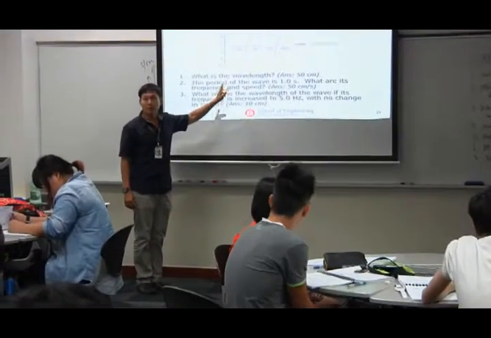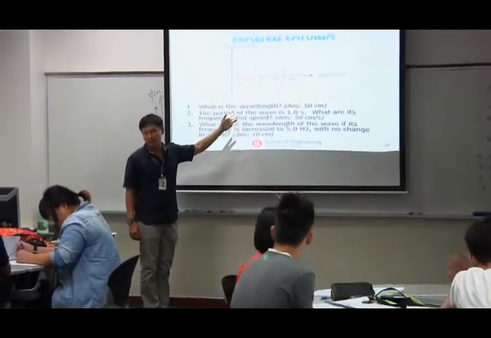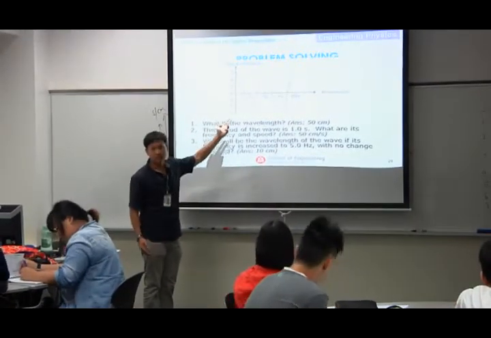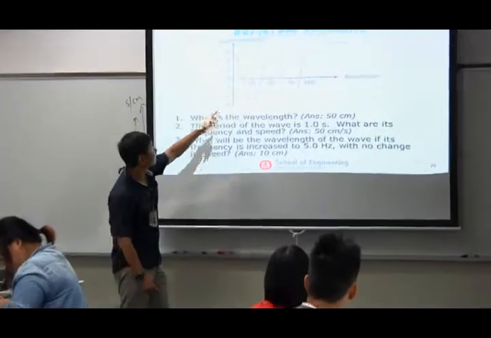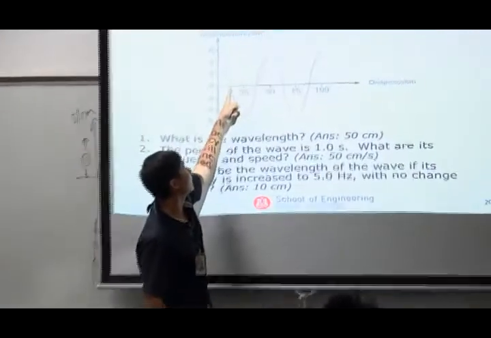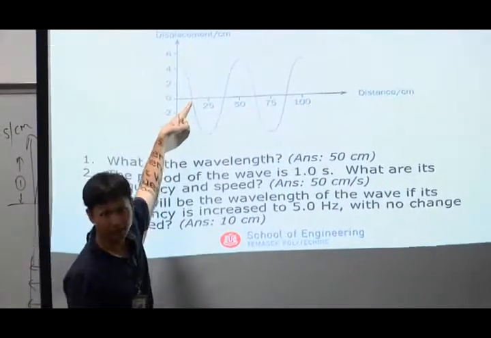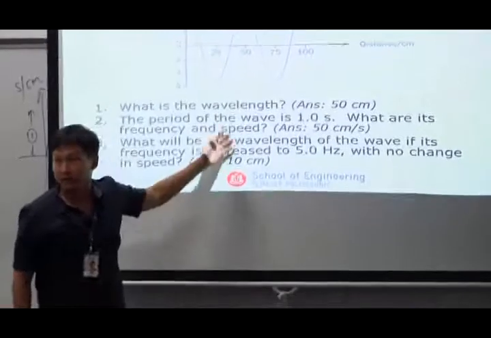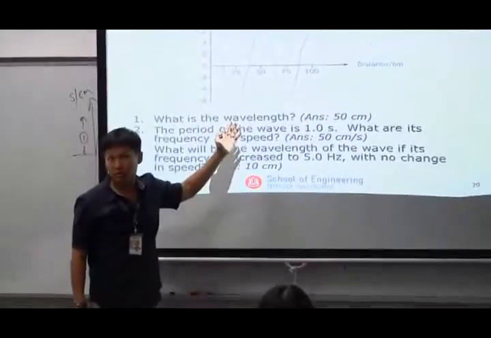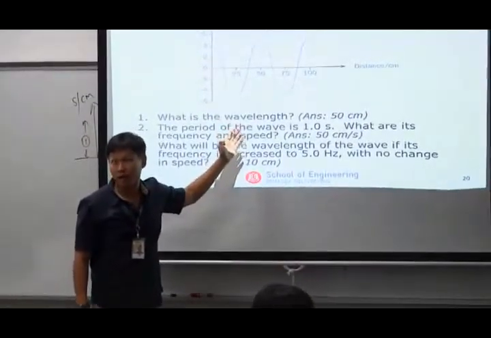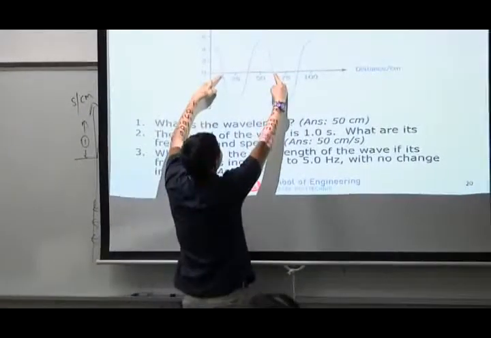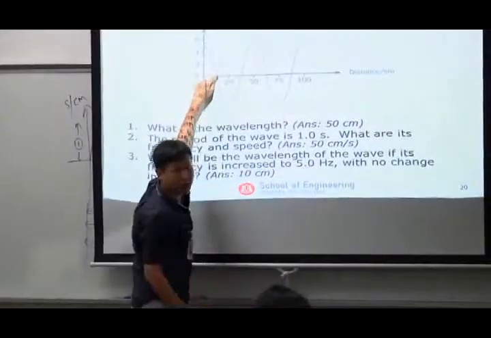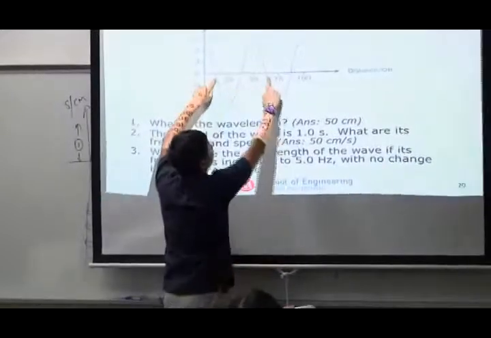Okay, one thing about the wavelength: the usual way of identifying the wavelength is not available here. Usually you say, I want to take from here to here. That's usually how you identify the wavelength. Can you all see that? But this is not a good way here. Why? Because usually I identify the whole wave like that, from equilibrium, then go down, come up, then go back to here.